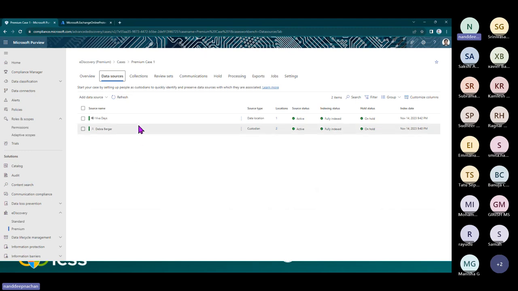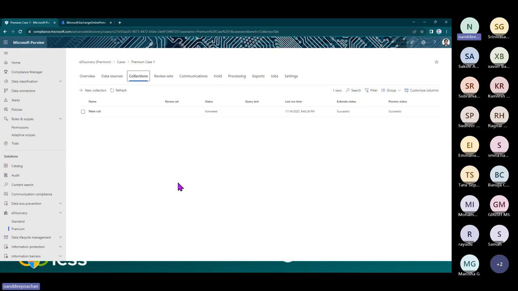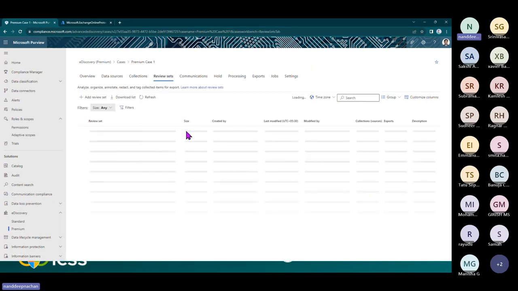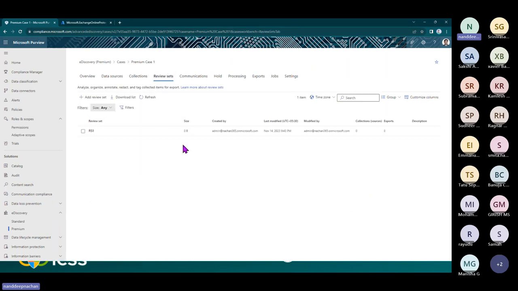Then here we have collections. It can help you identify those data sources which are relevant to the investigation. Here you can create a collection, which can act as live data for the custodian data sources. Then we have review sets, which are the static set of documents where you can analyze, query, view, as well as tag and export the data which is available inside of your cases.